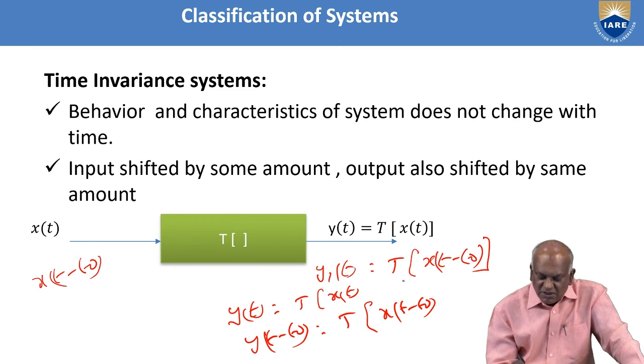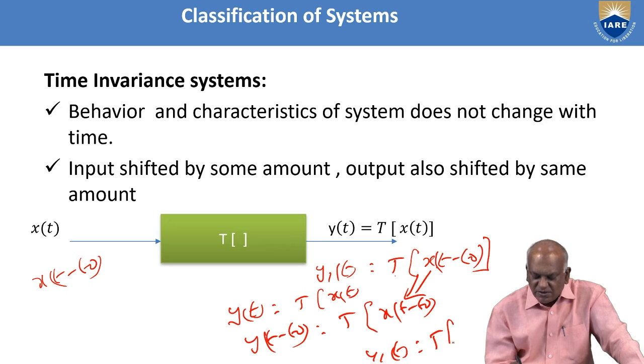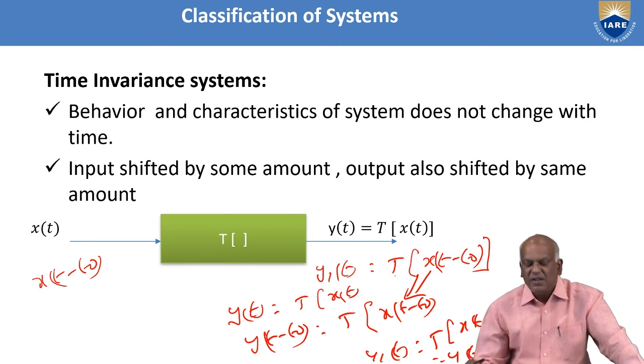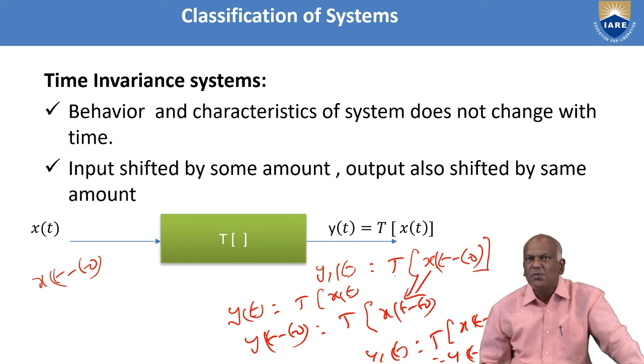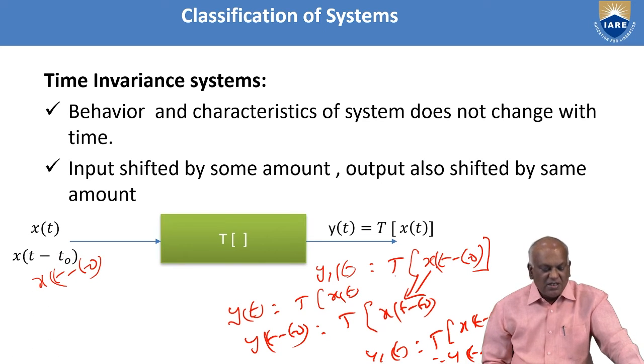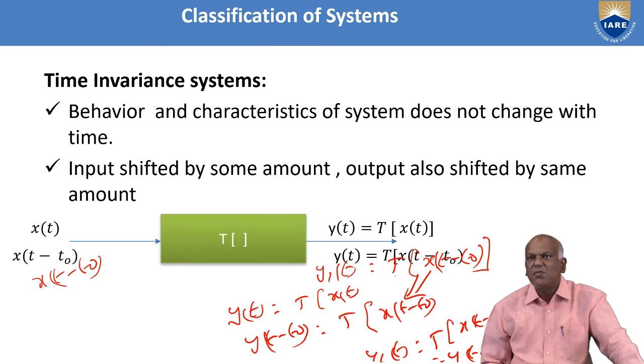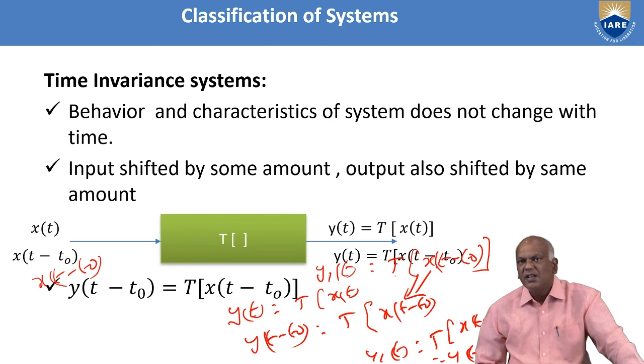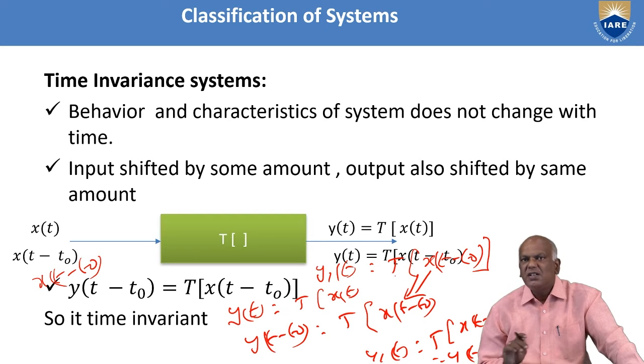That means both of these are equal. Let us say y1 of t equal to transformation of x of t minus t naught. Both are same, that equals y of t minus t naught. That's why when this condition is satisfied, the system is said to be a time invariant system. That is, for the input x of t minus t naught, the corresponding output is transformation of x of t minus t naught, and y of t minus t naught equals transformation of x of t minus t naught. Then it is a time invariant system.